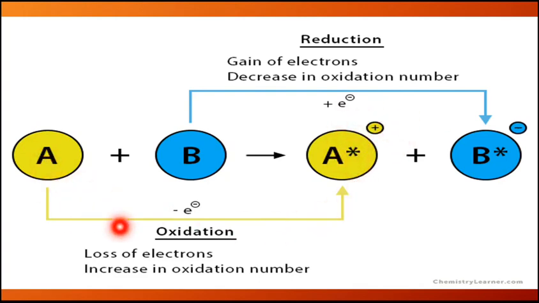So it is known as oxidation, loss of electrons, increase in oxidation number, as you can see. And in the case of gain of electrons, this B is going to gain electrons, so it will get a negative charge, and there will be a decrease in oxidation number. As you can see, this electron is adding, and as a result it gets a negative charge.